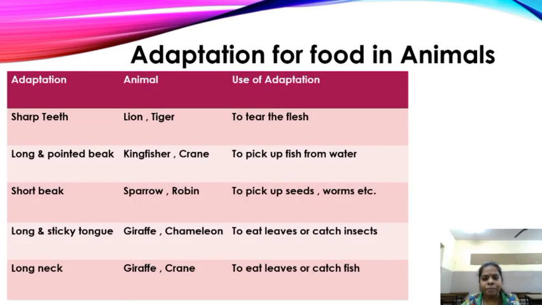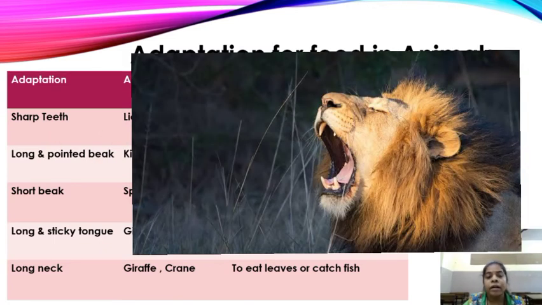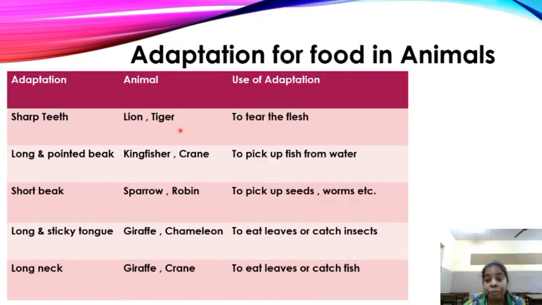Now children, let us see the adaptation for food in animals. There is one table on page number 7 of your textbook. So we are seeing this table also. Adaptation, animal and use of adaptation. These are the answers for your questions, children. Sharp teeth. Who is having sharp teeth? Lion, tiger. Why? To tear the flesh.